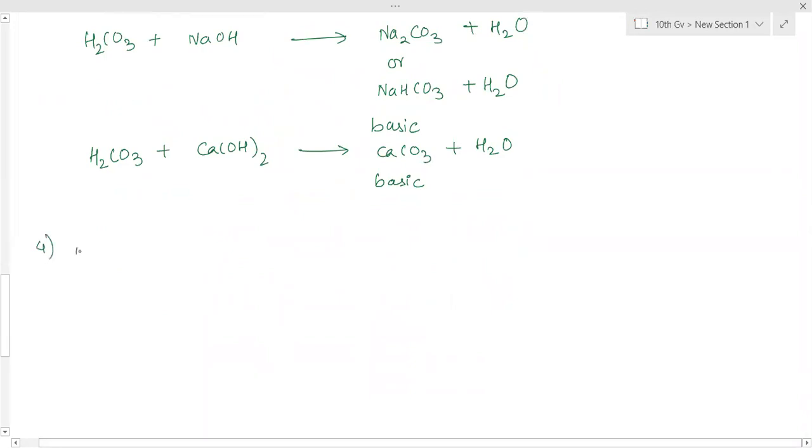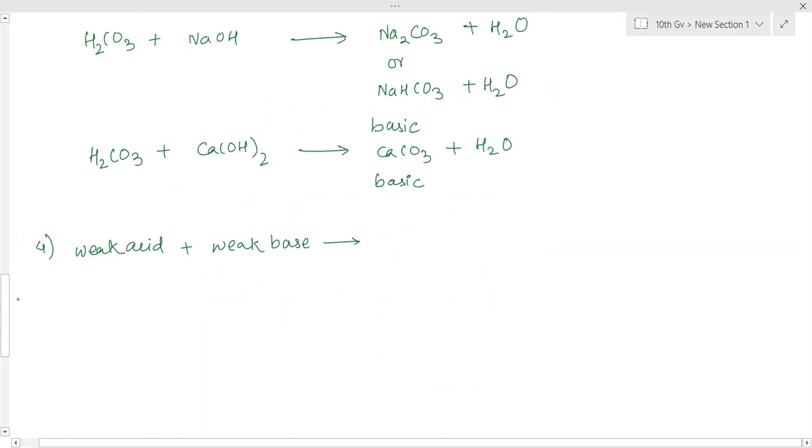And now if both are weaker, ma'am, do you have any table which has the strongest acid to the weakest acid? Okay. HCl and all mineral acids, inorganic acids, are stronger.